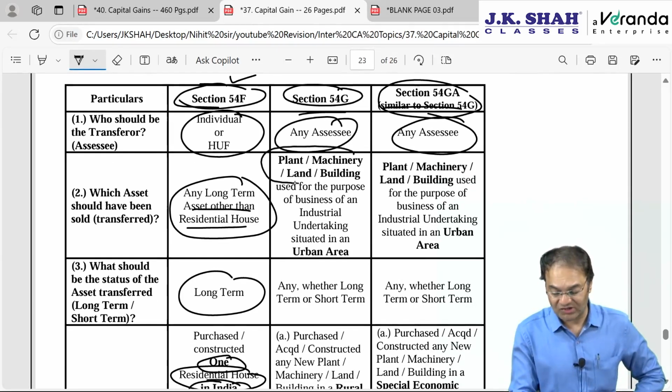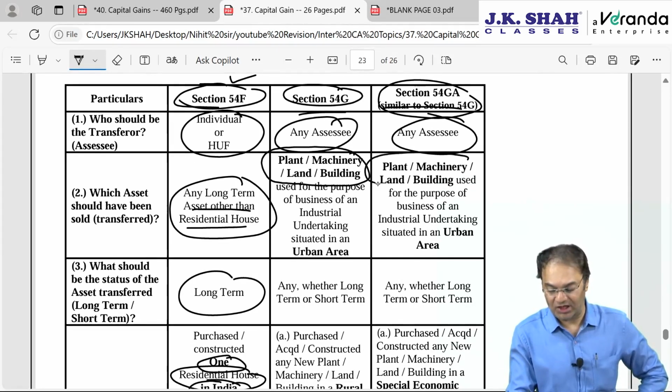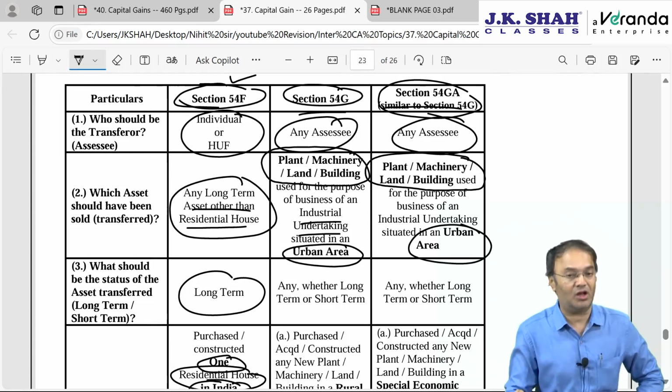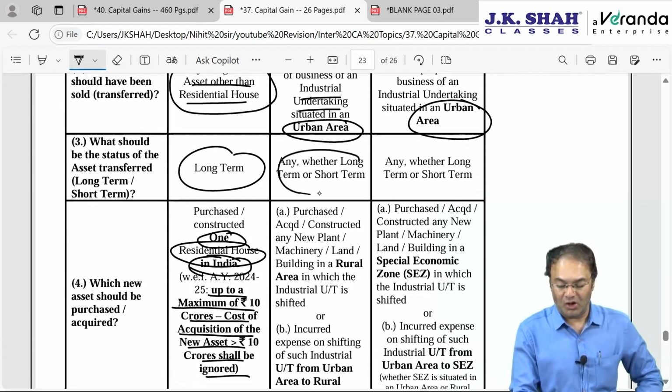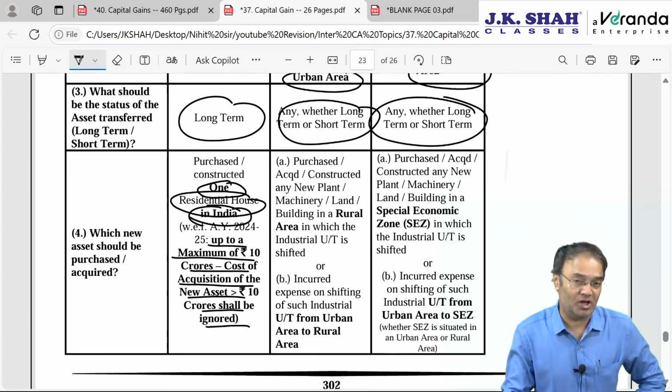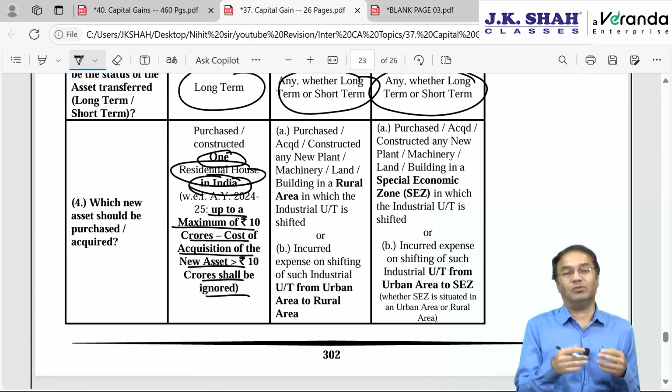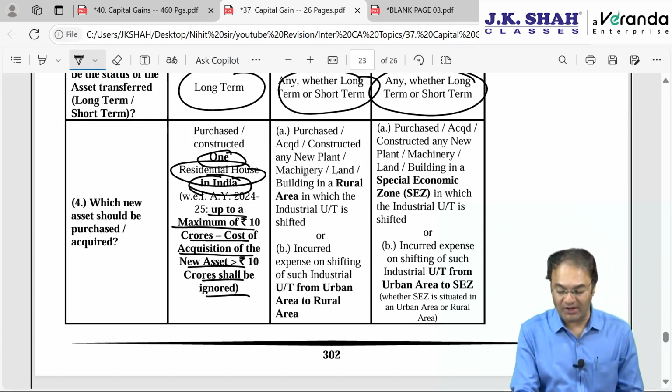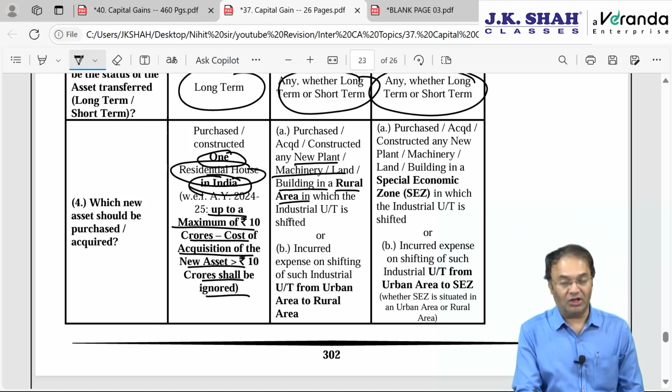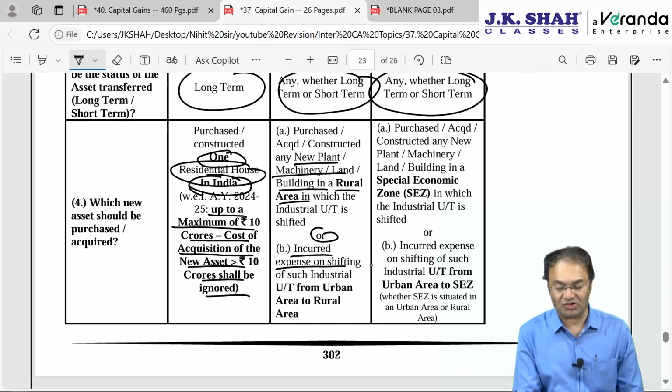Which asset is transferred? Plant, machinery, land, building, which is used by the assessee for the purpose of industrial undertaking situated in an urban area. Long term, short term, anything is fine. What is to be acquired or what expenditure is to be incurred? Answer: either acquire new land, building, new plant, machinery in a rural area in which the industrial undertaking is shifted, or the assessee should have incurred expenditure on shifting.